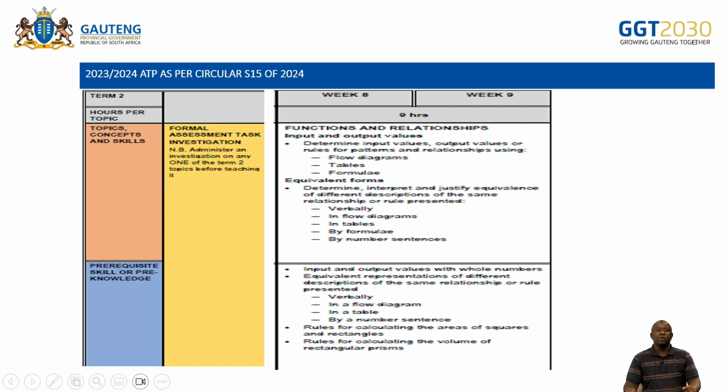If you look at the 2023-2024 ATP, functions and relationships are in week 8 and week 9. Hours per topic: for this topic, it's 9 hours, almost 2 weeks. The topics and skills dealt with under functions are just a repetition of what learners have done from grade 6.